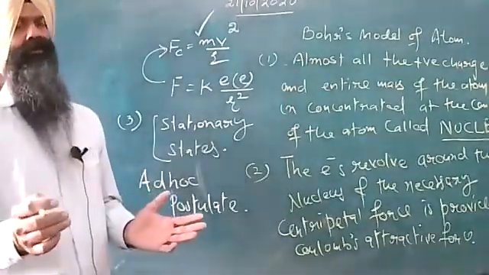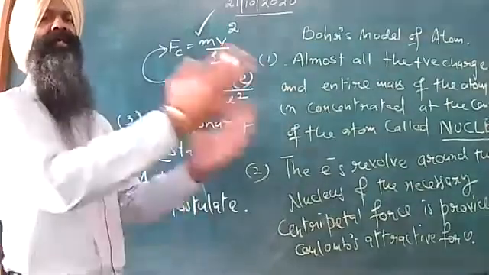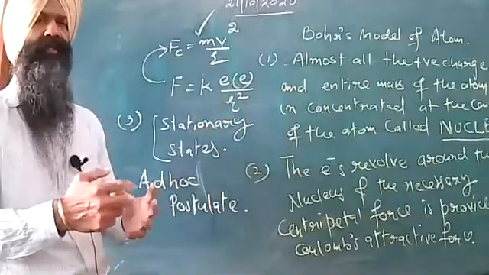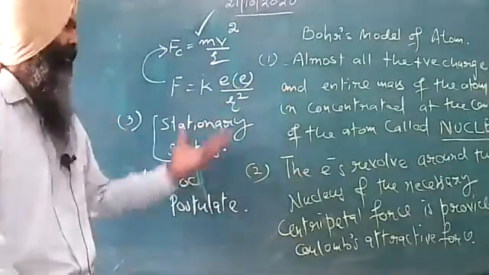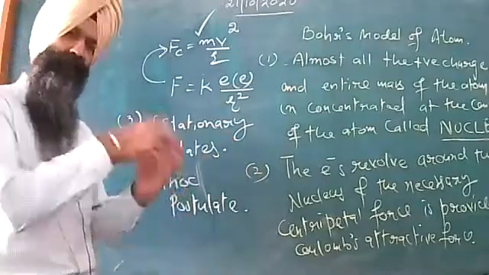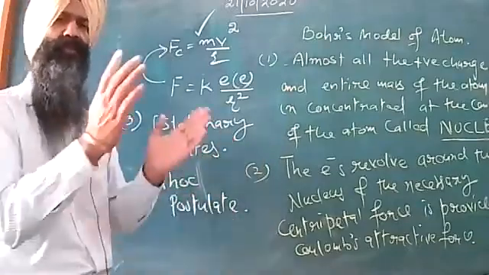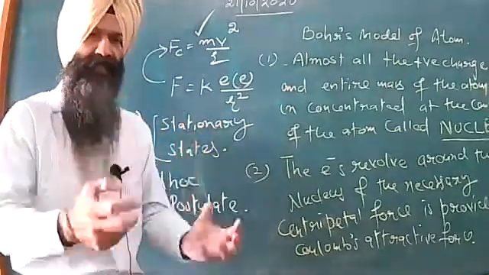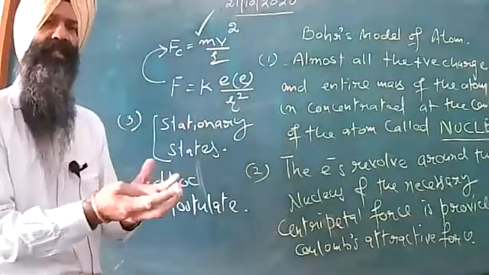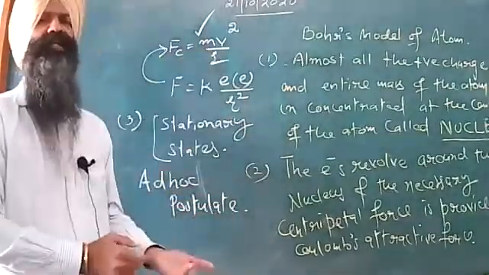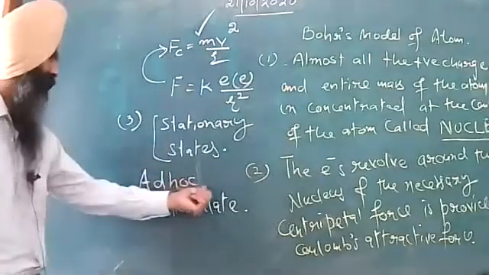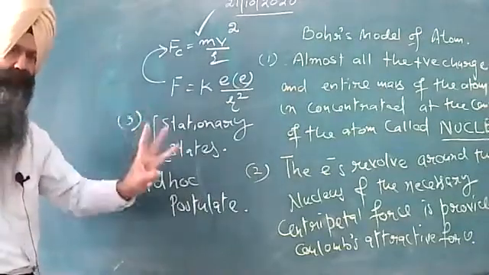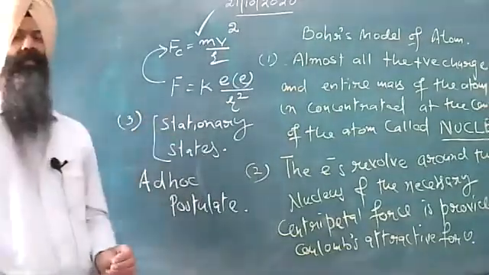When our theory is ahead of the actual happening, then we assume, or rather we get confirmation, that this particular thing might be happening in this manner, but we have not seen that happening in that manner. So on the mathematical basis we conclude the result earlier than the physical development of the concept, and that is called an ad hoc postulate. In the third postulate suggested by Bohr, he said